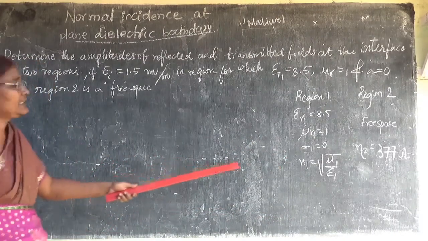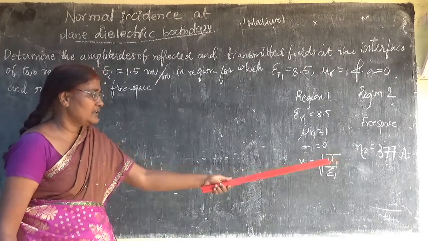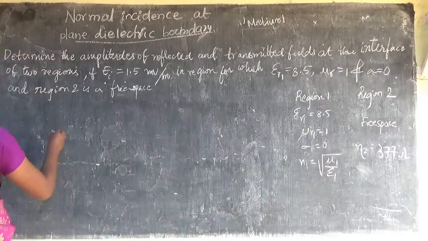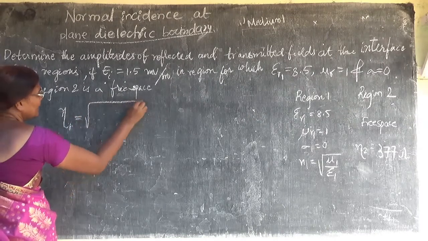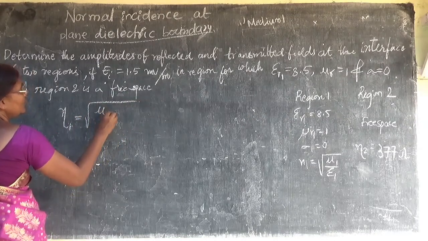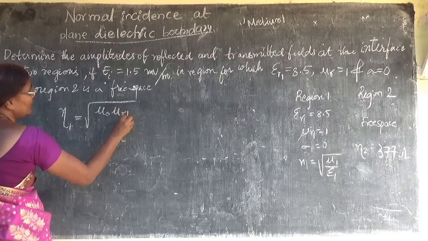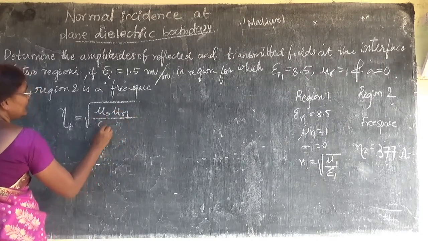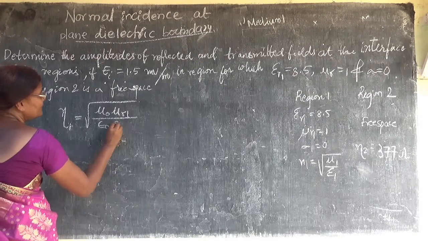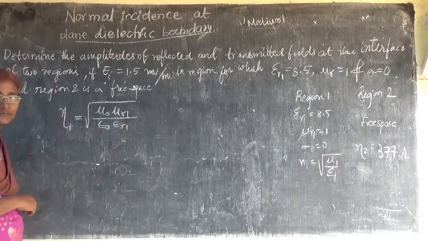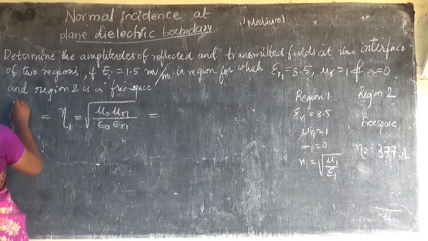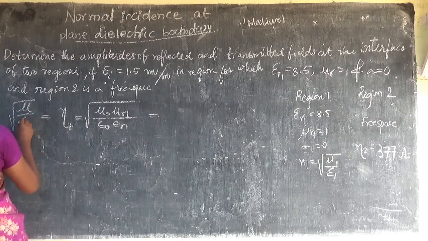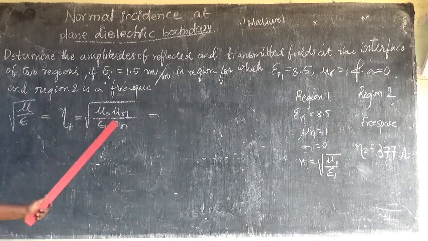So what is eta 1? Eta 2 is already calculated. Eta 1 equals root of mu naught mu r1 divided by epsilon naught epsilon r1. This is the formula, which is nothing but root of mu by epsilon, where mu is mu naught into mu r.